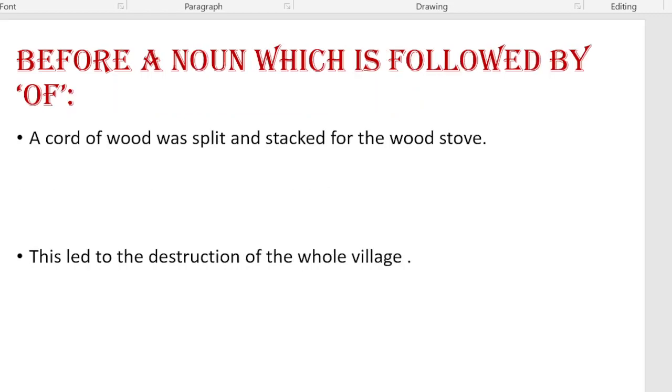Seventh one, it is used before a noun which is followed by "of". A cord of wood was split and stacked for the wood stove. This led to the destruction of the whole village. In the first sentence, there is a slight mistake. It should be: A cord of the wood was split and stacked for the wood stove.